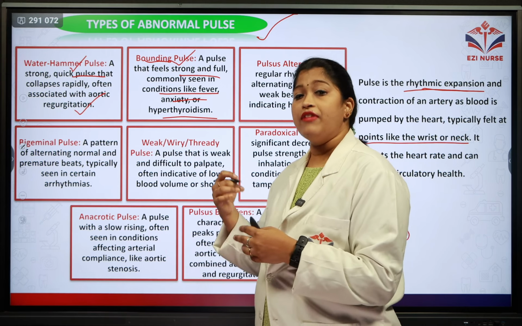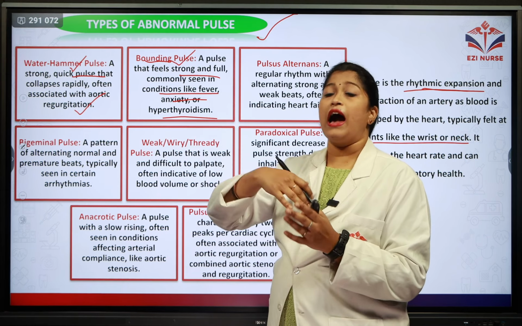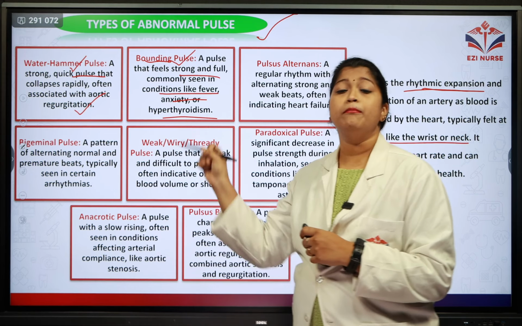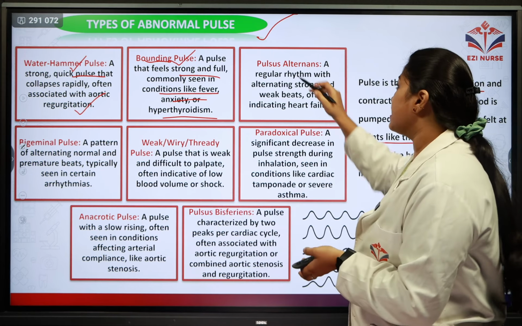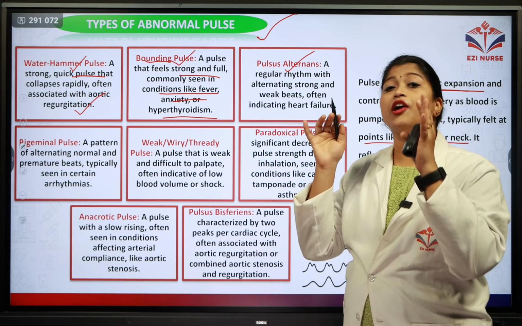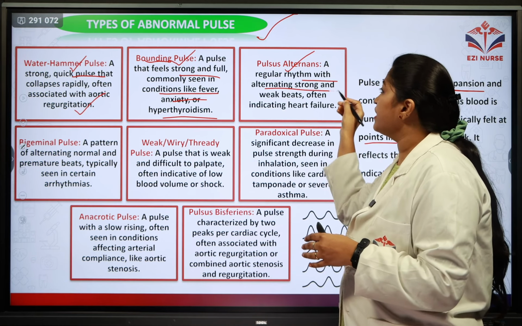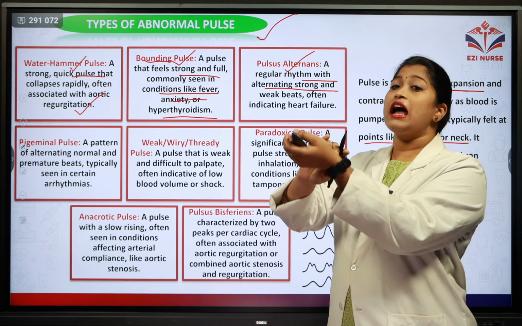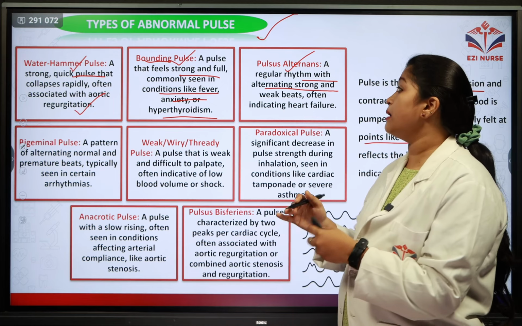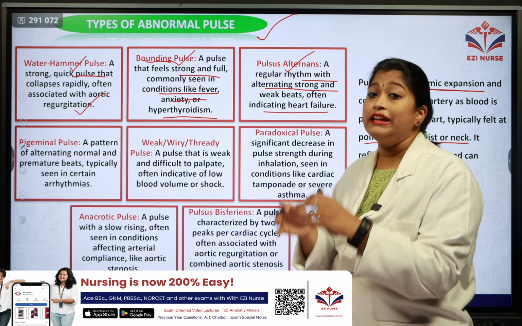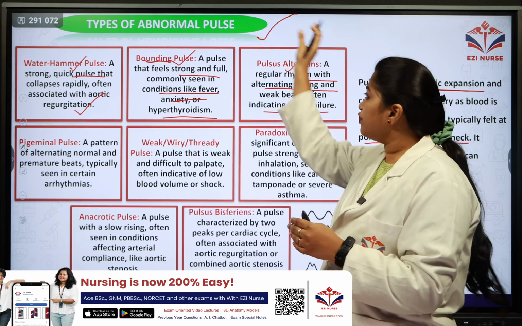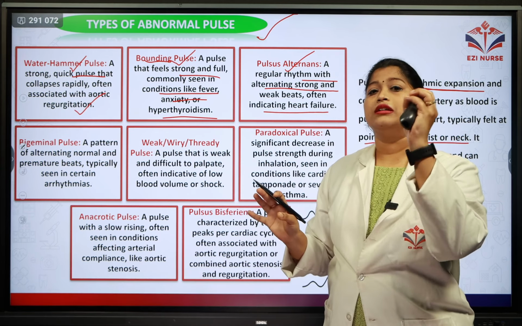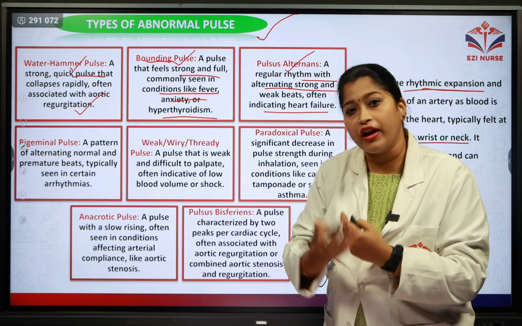So you can see when the patient is having extreme fever, hyperthyroidism or anxiety, at that time we can feel that bounding pulse. Coming to the next one is pulsus alternans. It's a regular rhythm with alternating strong and weak beats. When you're feeling the pulse, there are strong as well as weak beats. Often it is indicating heart failure.